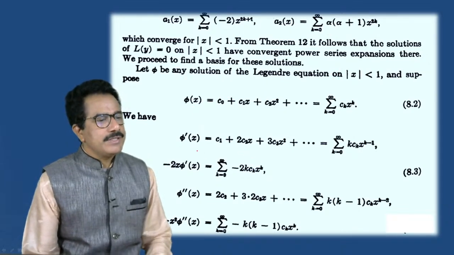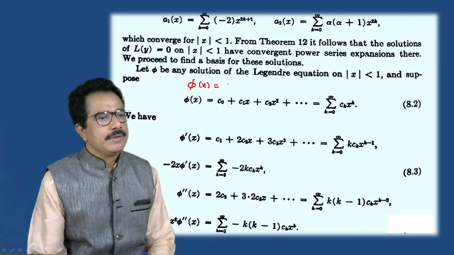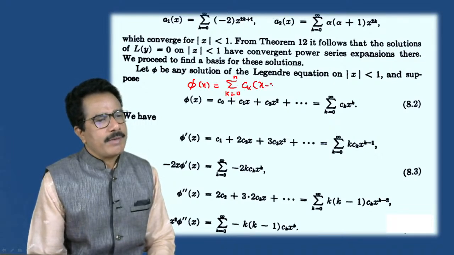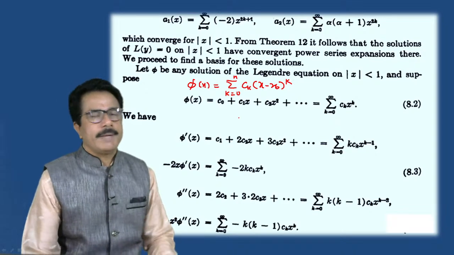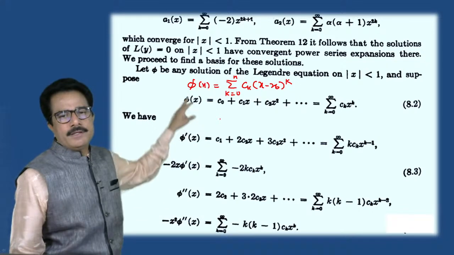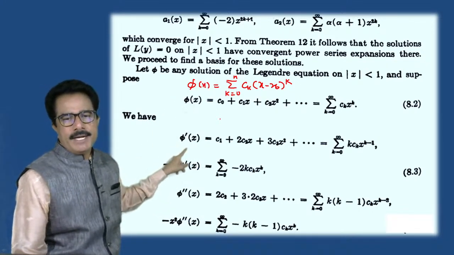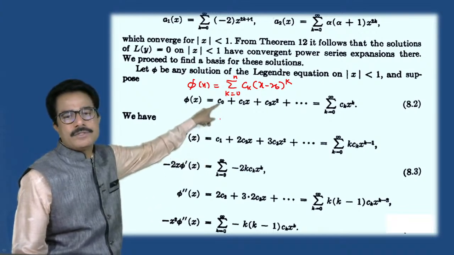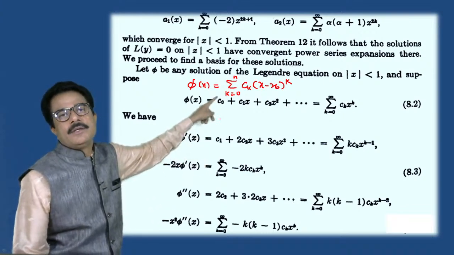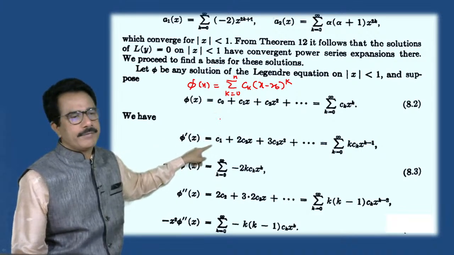Now if we differentiate this, students, write here: phi of x is equals to summation over k is equals to 0 to n Ck into x minus x naught bracket raised to k, according to the analytic coefficients. Now differentiate this. Then phi dash of x is equals to C0, but C0 is a constant term, so its derivative is 0, so there is no appearance of C0 in phi dash of x.